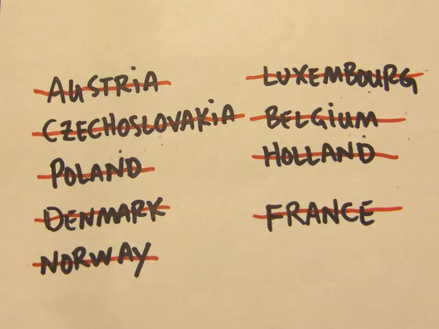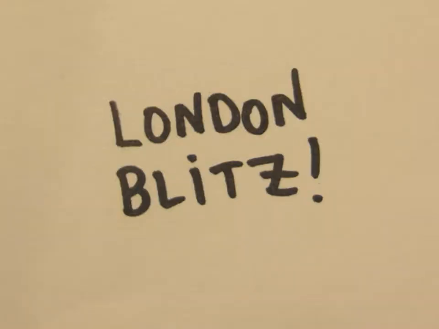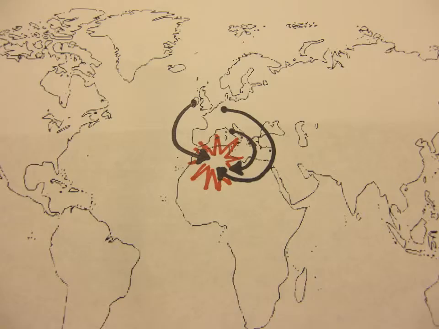France had fallen. In a massive air war, the Luftwaffe, or the German Air Force, began to mount assaults on the British RAF, or the Royal Air Force stations. By September of 1940, Germany proceeded to bomb London. This series of attacks on Britain's capital was known as the London Blitz. Great Britain survived Germany's most destructive efforts.